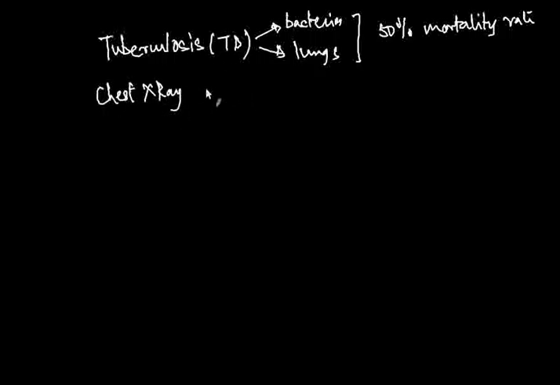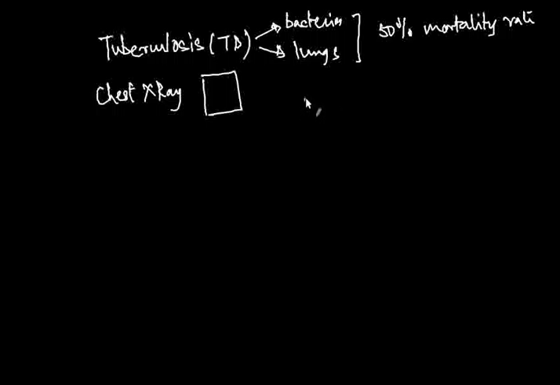So you take an X-ray of the chest, and the doctor can see whether or not the person has TB by looking at the X-ray. Now, this is a very reliable process, but it's not wholly reliable, which means that sometimes it can happen that the X-ray says one thing, but the reality is something else. So just how reliable is an X-ray for detecting TB?